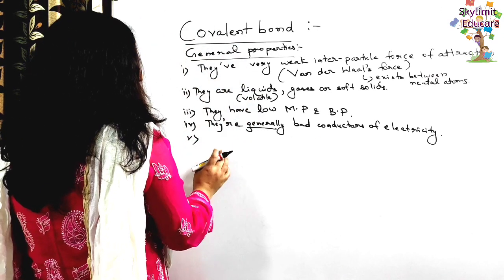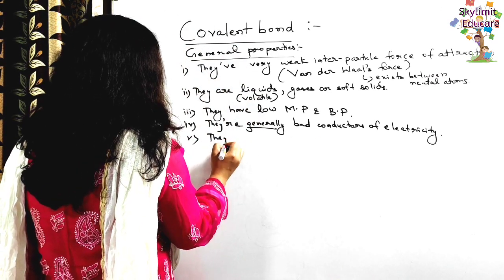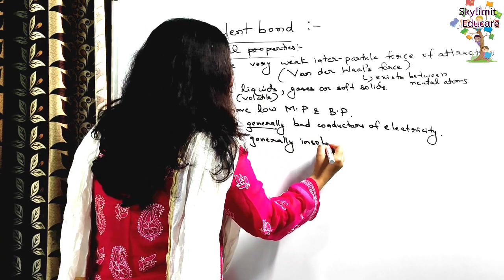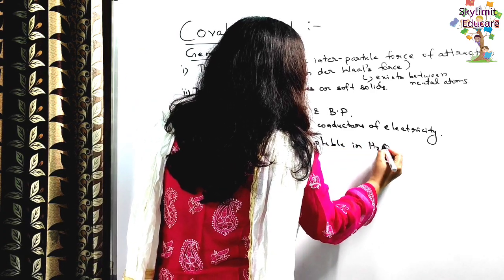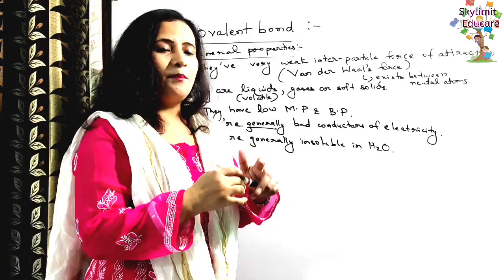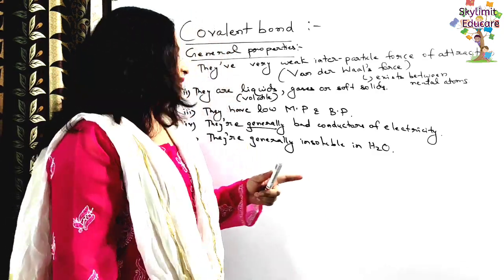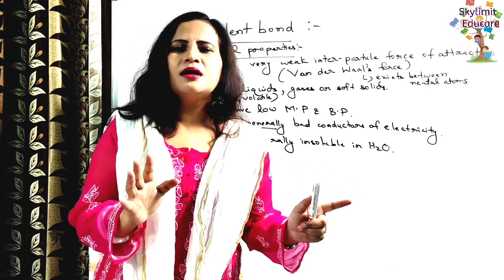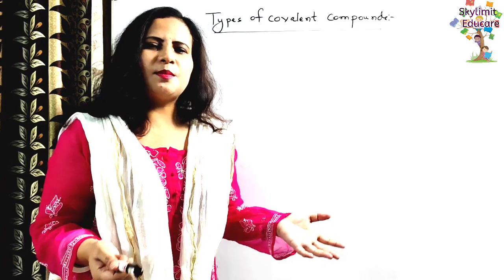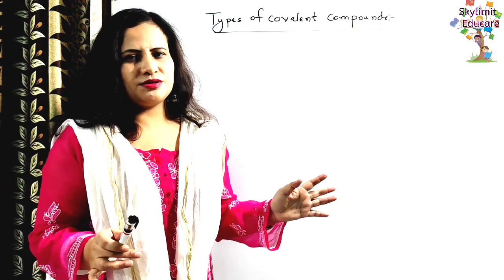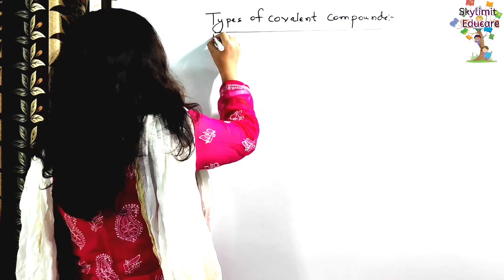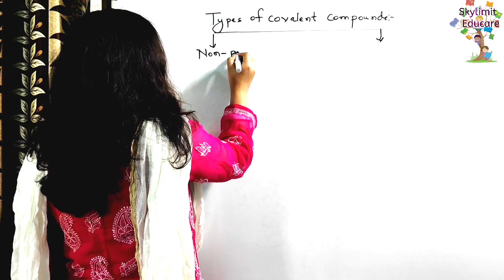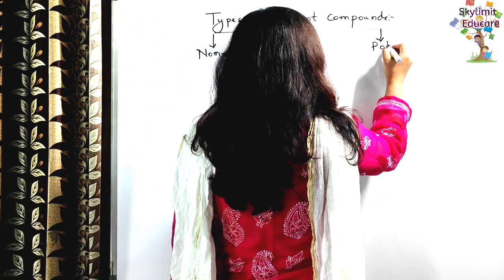So they are generally bad conductors of electricity and they are generally insoluble in water. So the ionic compounds are soluble in water, but the covalent compounds are basically insoluble in water. Now, students, let us discuss the types of covalent compounds. So basically, there are two types of covalent compounds: non-polar and polar.